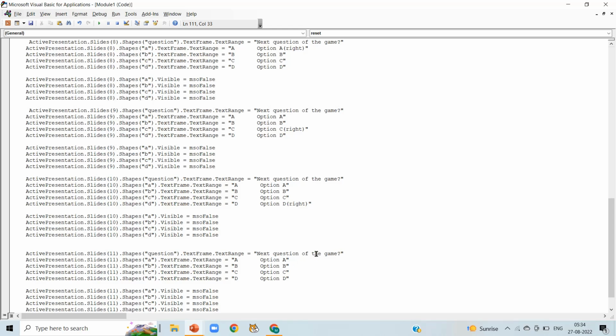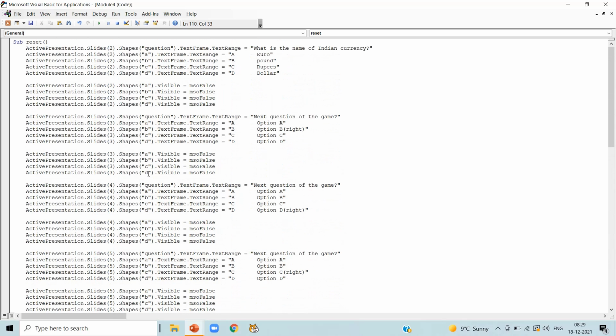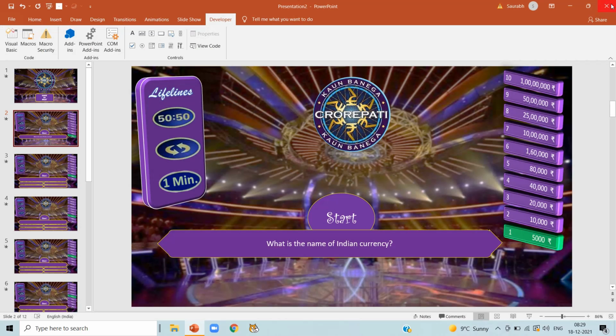And you are going to write your question here, and randomly I am selecting option B as the right answer. So all the questions and its options you are going to write in reset coding only. Now close the tab.